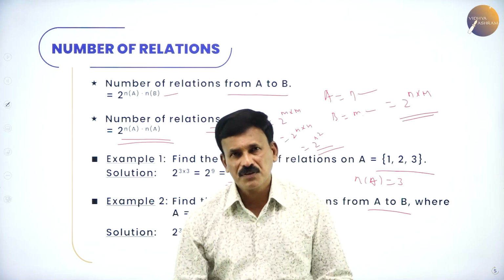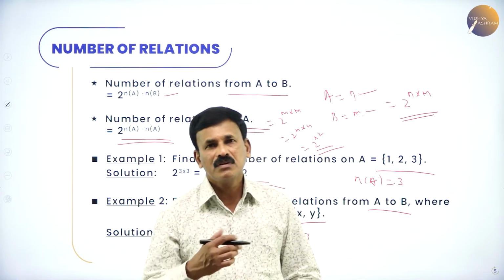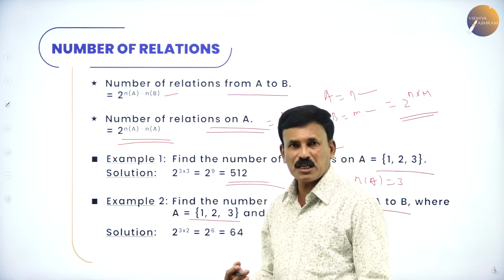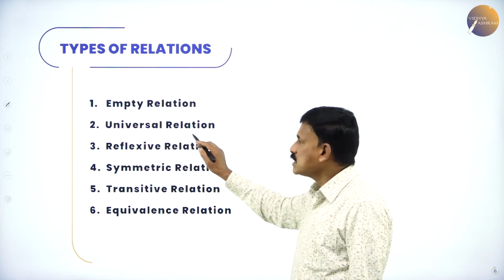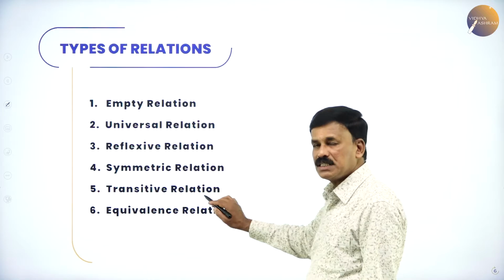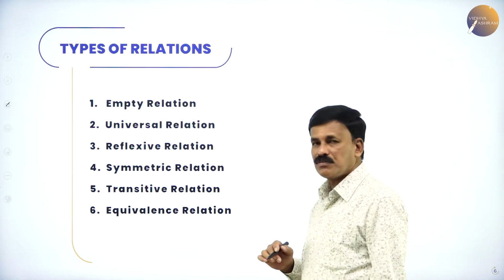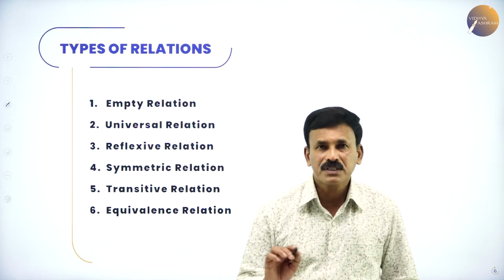Before going to the types of relation, let me take one more example on a relation. Then I will discuss in detail the types of relation. The types of relation we are going to study here are empty relation, universal relation, reflexive relation, symmetric relation, transitive relation and equivalence relation. Before that, let me take one more example on the relation.